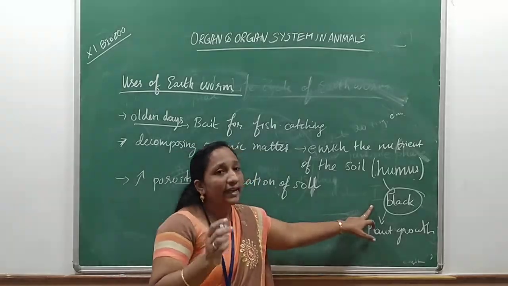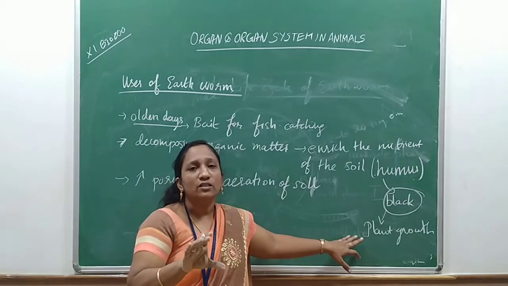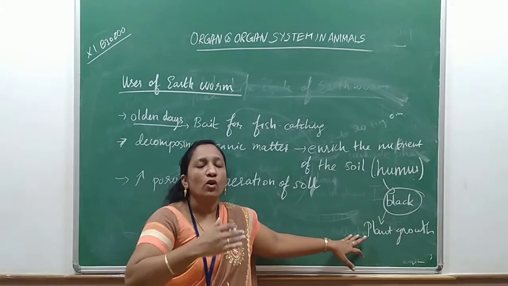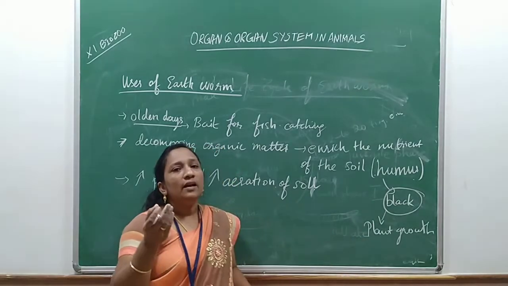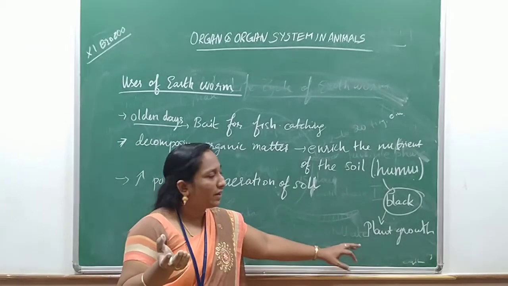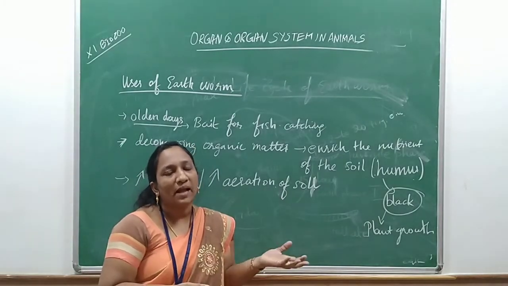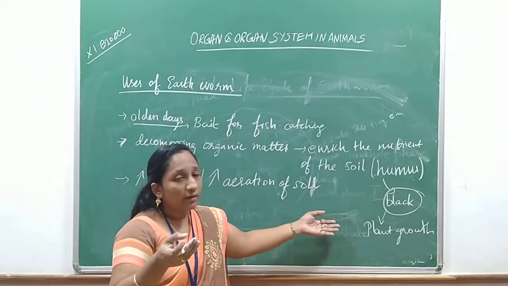So this is organic manure. It is stable in the soil and gives prolonged use when compared with chemical fertilizer. Instead of using chemicals, if you use the humus, it will stay there for a long time and give benefit to the plants and crops.